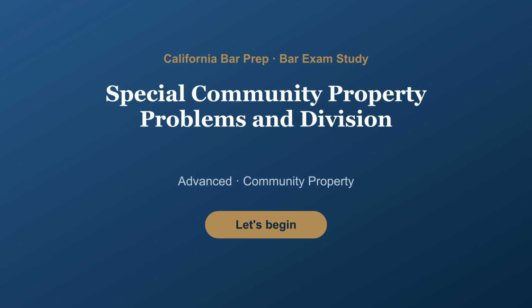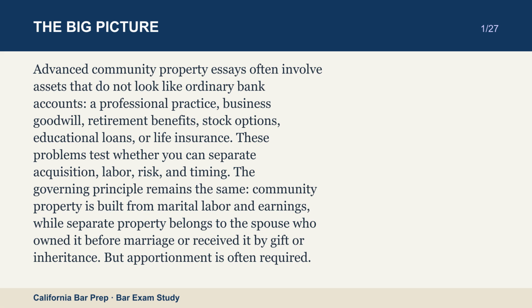In this lesson, special community property problems and division. Let's begin. Advanced community property essays often involve assets that do not look like ordinary bank accounts: a professional practice, business goodwill, retirement benefits, stock options, educational loans, or life insurance. These problems test whether you can separate acquisition, labor, risk, and timing.